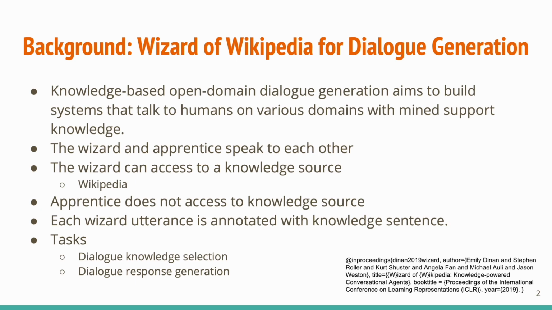The Wizard of Wikipedia work has a wizard and apprentice speaking to each other. The wizard can access knowledge sources, for example, Wikipedia in this case, and the apprentice does not. Each wizard utterance is annotated with a knowledge sentence, and there are two tasks involved: dialogue knowledge selection and dialogue response generation.